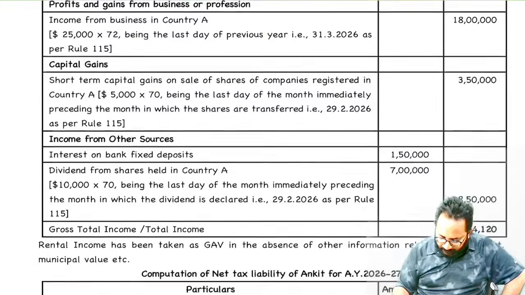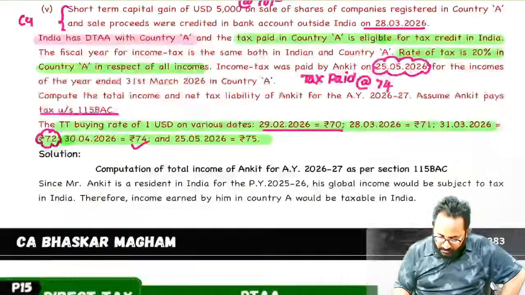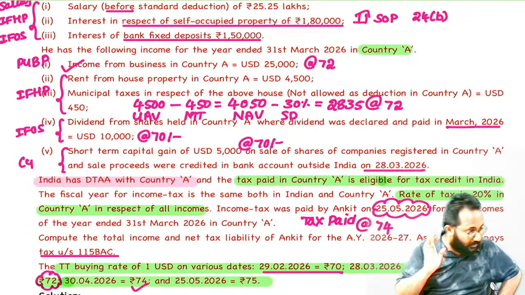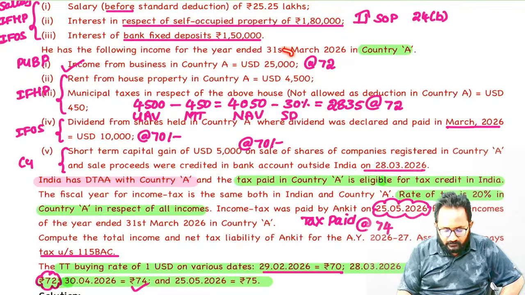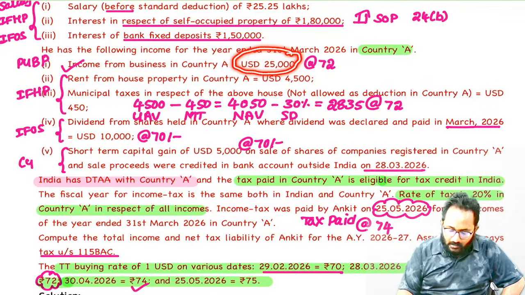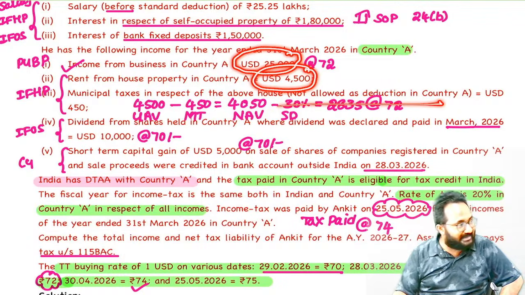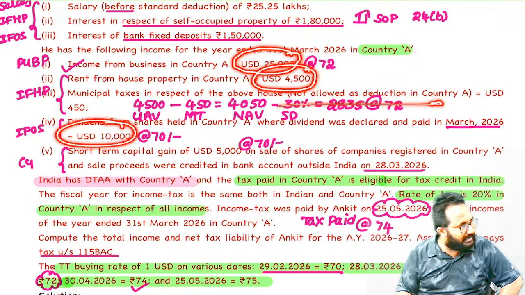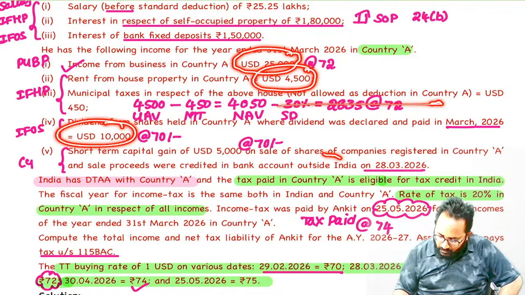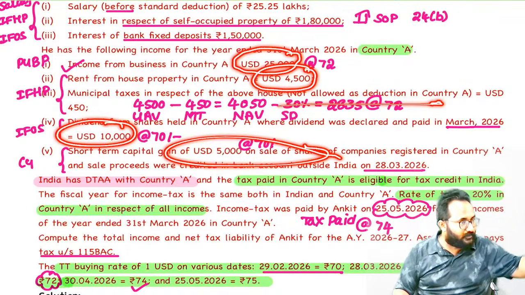Yes, the tax paid details, how we are going to calculate, you also have to know. Please take a calculator, all of you. In foreign, 25,000 is taxed, right? And 4,500 also taxed. And municipal taxes, they are not giving deduction in that country. As of now, how much taxed in foreign? 29,500. This 10,000 also taxed in foreign, right? Yes, this 5,000 also taxed in foreign, right?